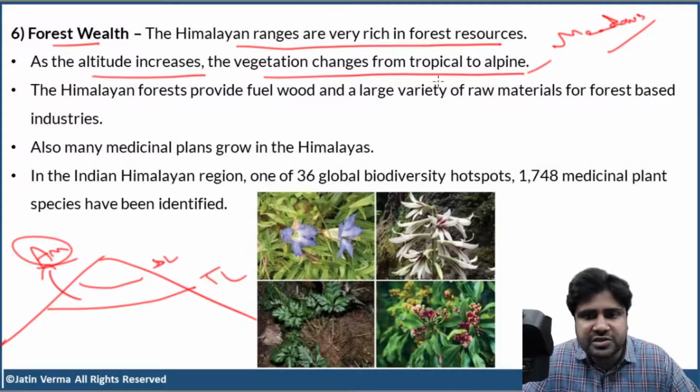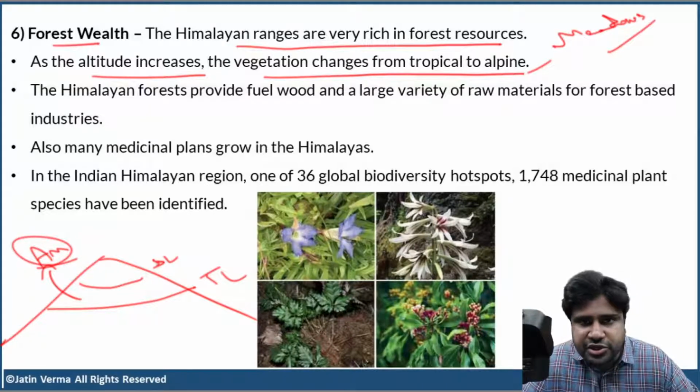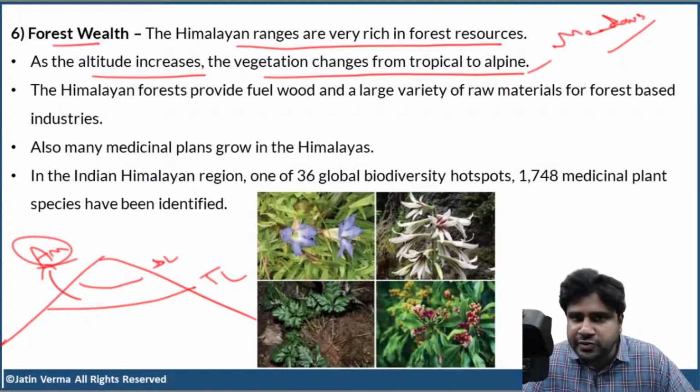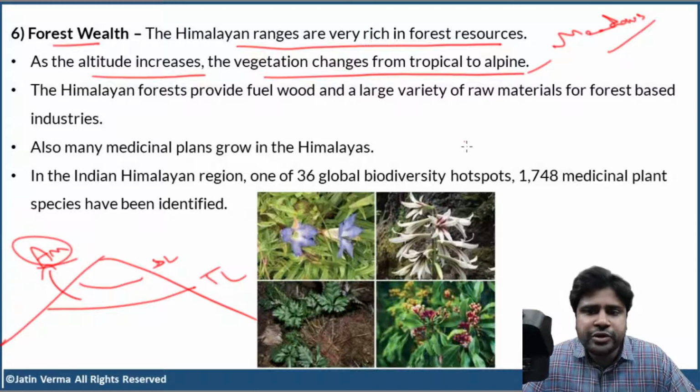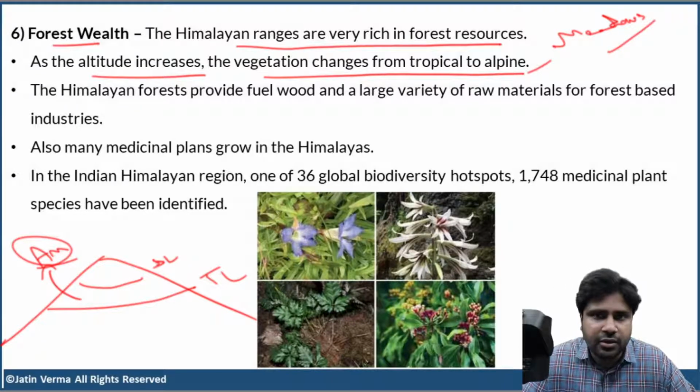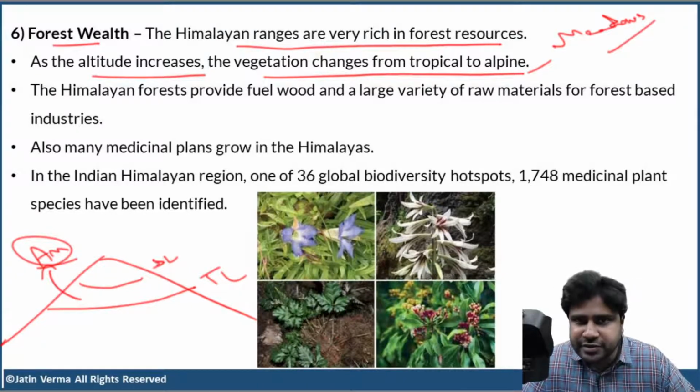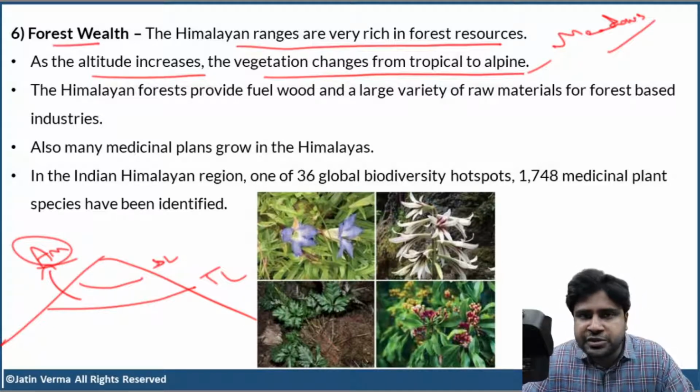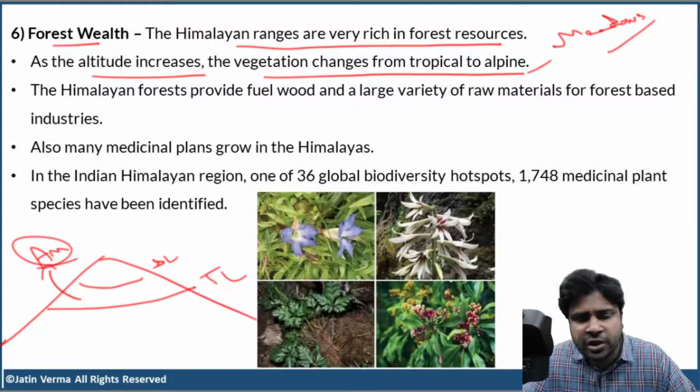At the lower elevations and at the foothills, you find tropical forest. Go a little higher, and you start finding temperate vegetation. A bit higher, you find alpine vegetation. A bit higher, alpine meadows, and then the snow line. Temperate vegetation and alpine forests are actually the same. They are coniferous forest. In some areas you might find mixed forest, both broadleaf and coniferous mixed together. It all depends on the elevation, the slope, the rainfall, and the severity of cold or heat. There are so many variation factors.